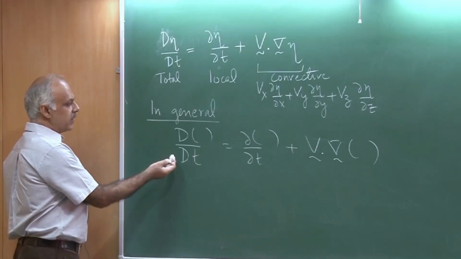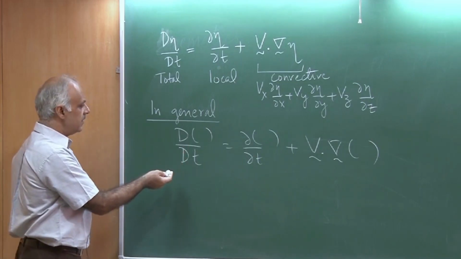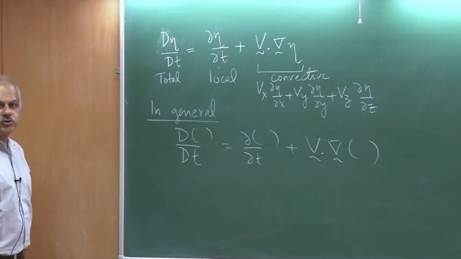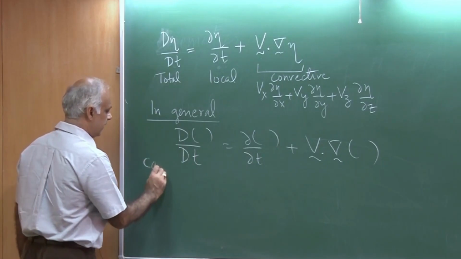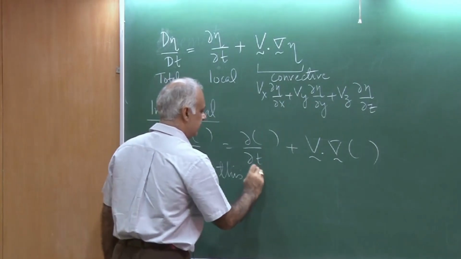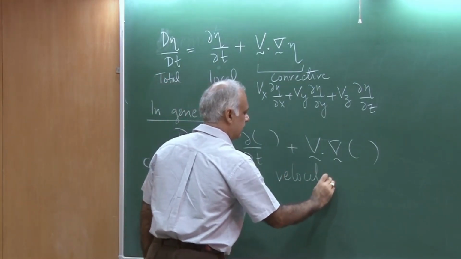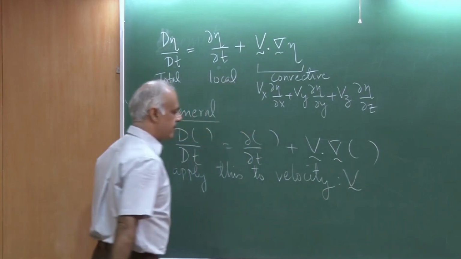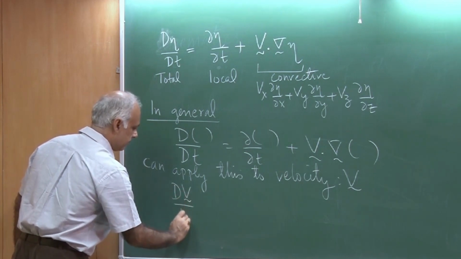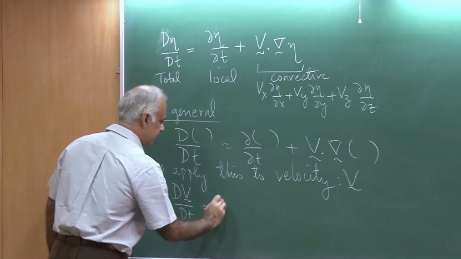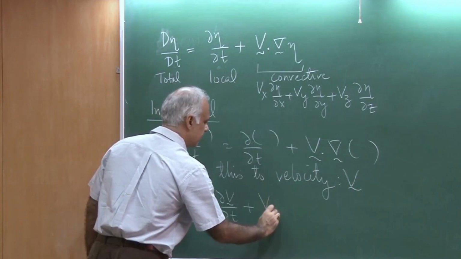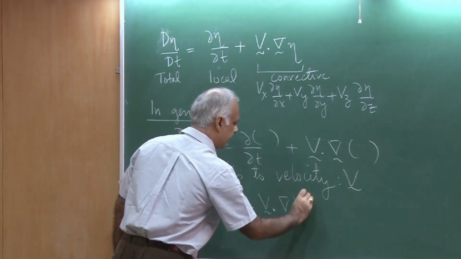In fact, I could apply this to any quantity. I could apply this to the temperature field. Okay, I could apply this to species concentration. I can even apply this to velocity. Okay, so I can apply this to velocity v, and let's see what happens then. So you are going to get dv by dt, this is del v by del t plus v dot gradient of v.